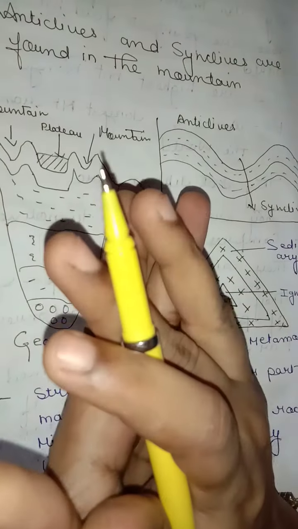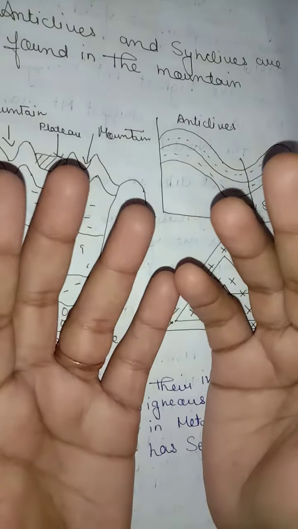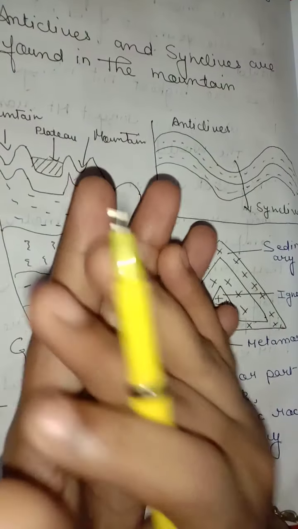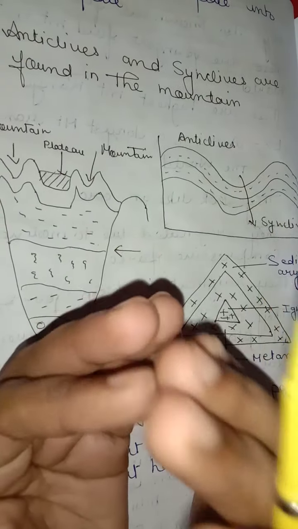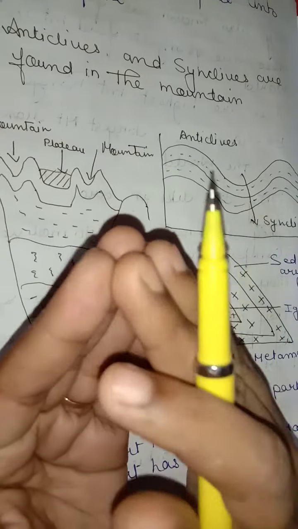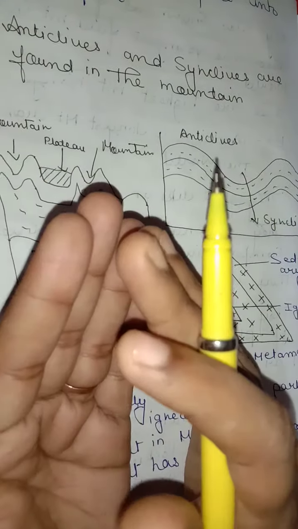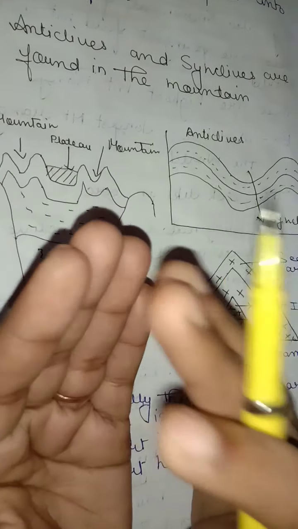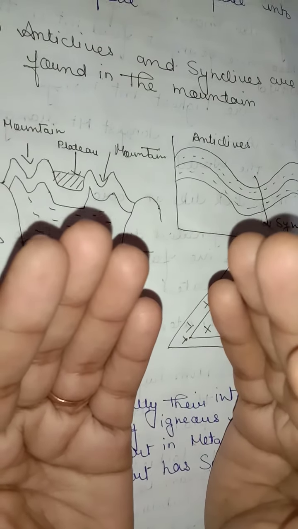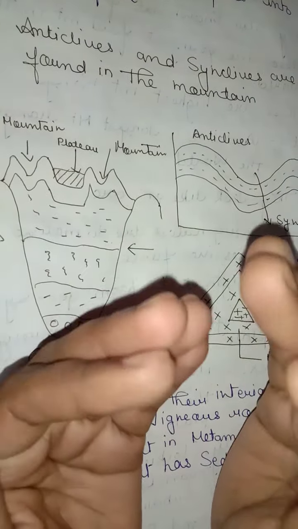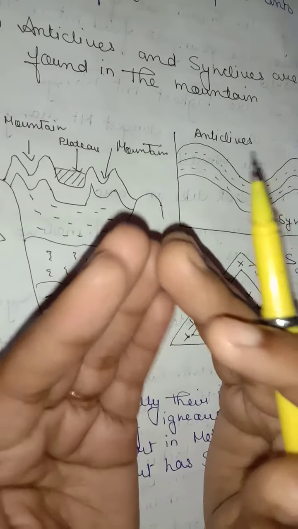A fold mountain usually displays more than one type of fold, and anticlines and synclines are the most common up and down folds that result from the compression, and the anticline has a shape with the oldest rock in the center of the fold.